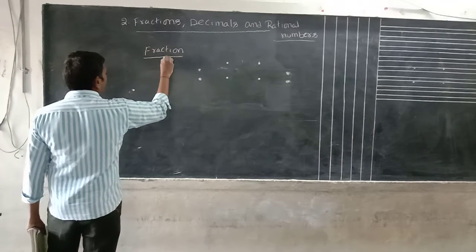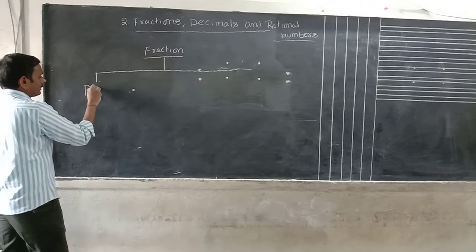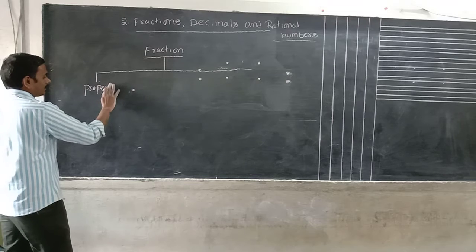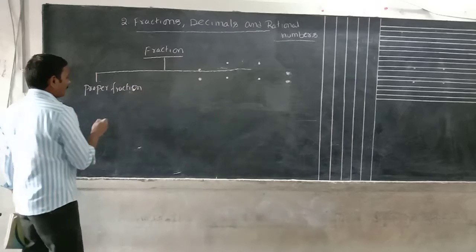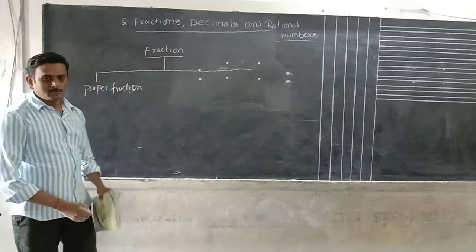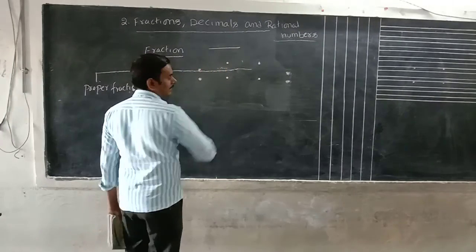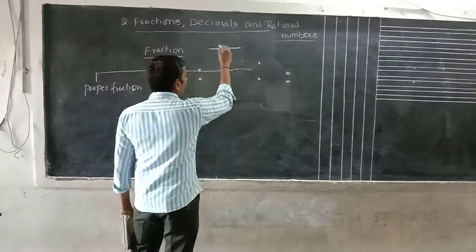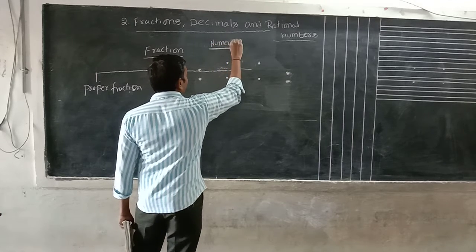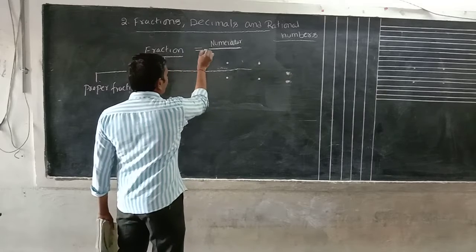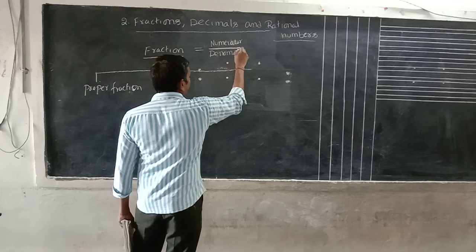Okay, fractions are basically of how many types? 3 types. The first one is a proper fraction. What is meant by a proper fraction? If you take one line here, by writing a fraction we have one line. The above portion we call the numerator. The below portion is called the denominator.